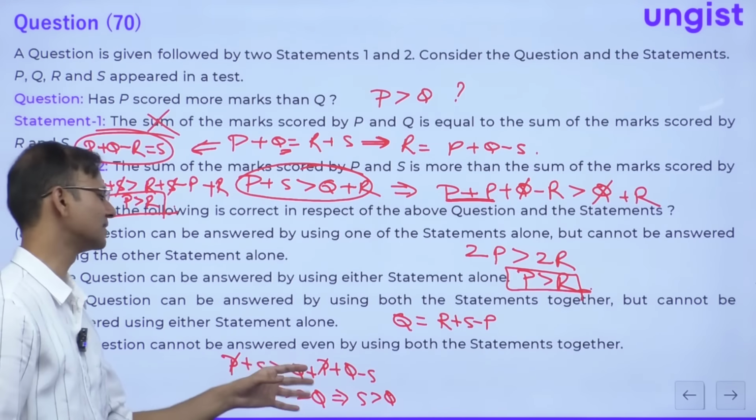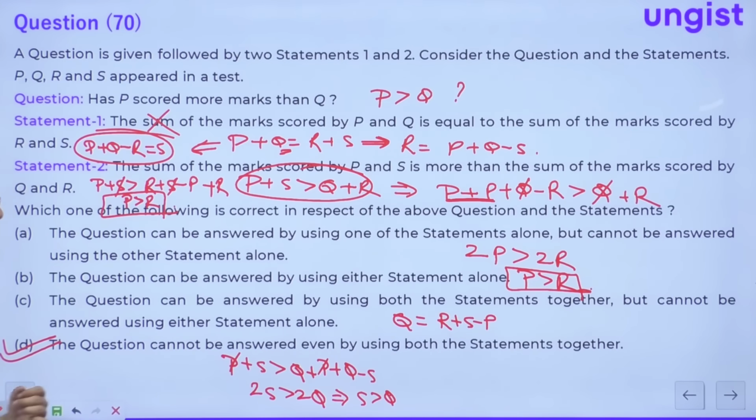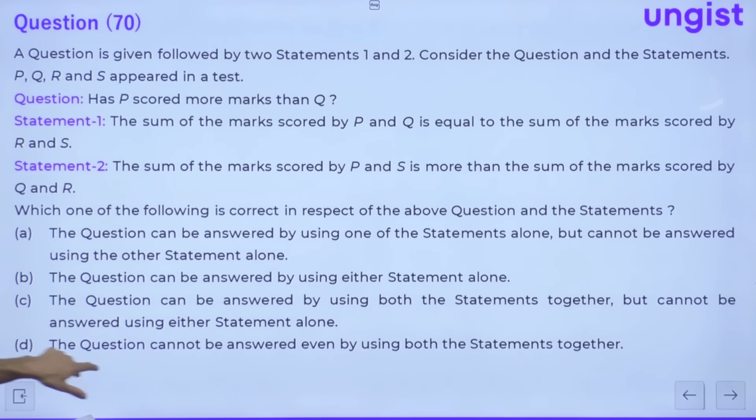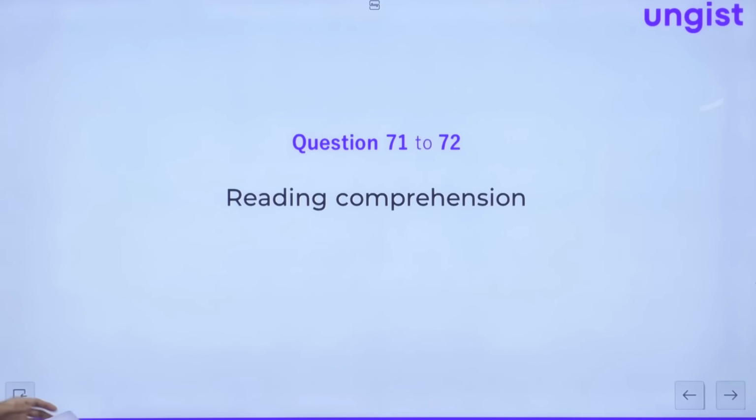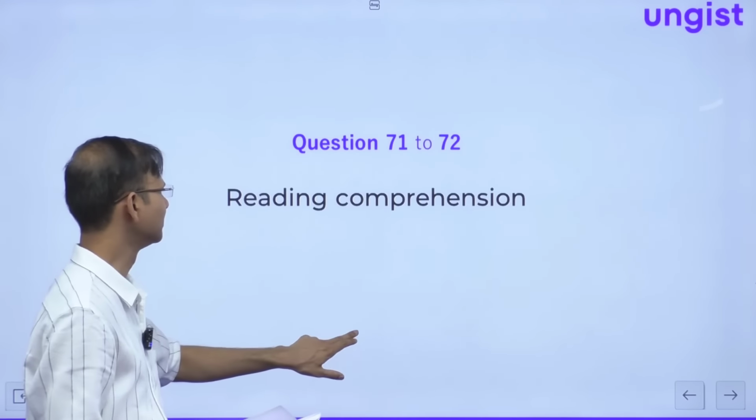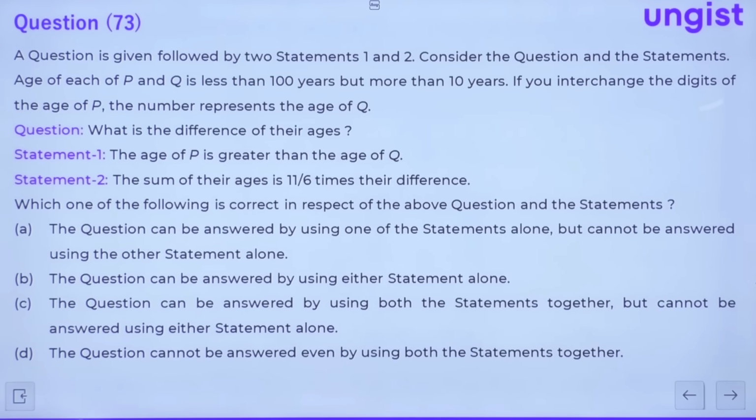The question cannot be answered even by using both the statements together. Right, everybody? This question won't be answered. Okay, so question number 70 is done. Let's move to the next question. Question number 71 and 72 is the reading comprehension one. Just leave it. 73. The question is given followed by two statements.